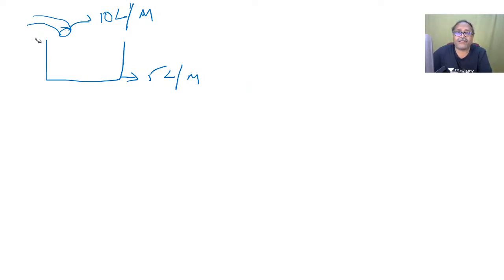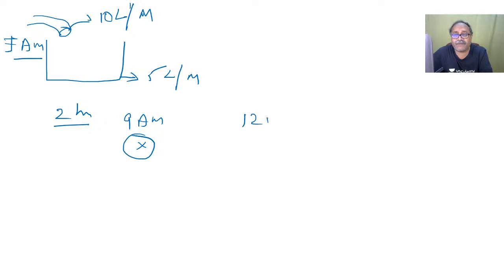Okay, now there will be a different timing mentioned over here. The filling tap A is opened at 7 a.m., and after 2 hours the leakage was noticed at 9 a.m. and it is closed. And if the tank is filled by 12 p.m., Mr. Anvesh, then find the capacity of the tank.